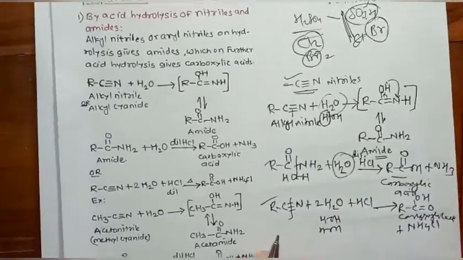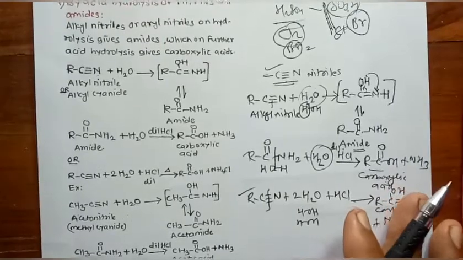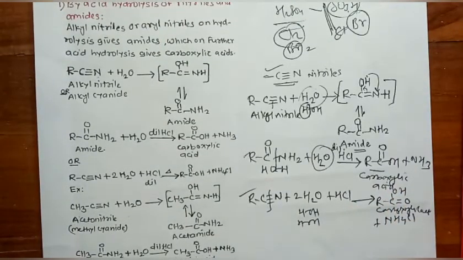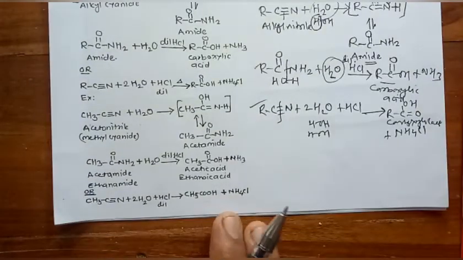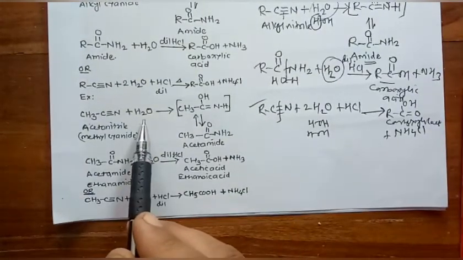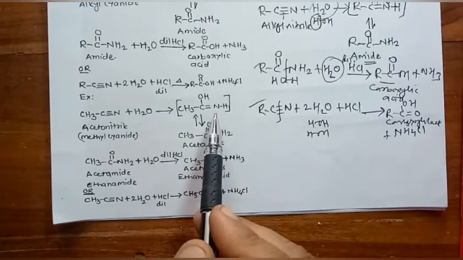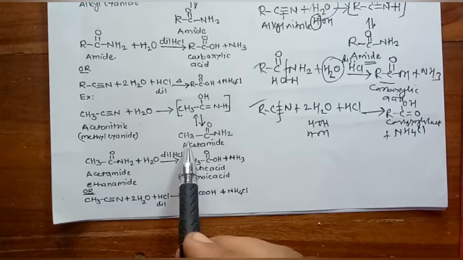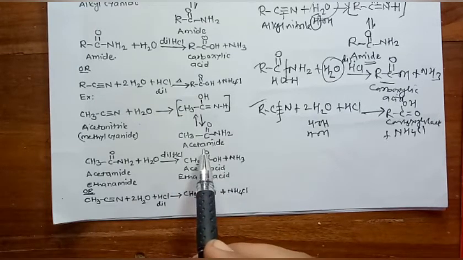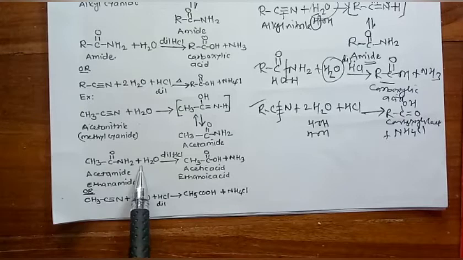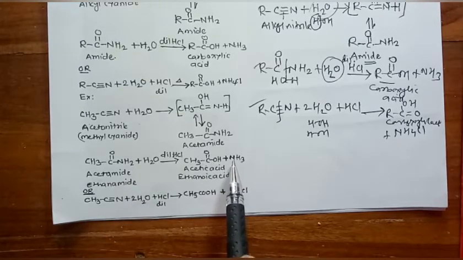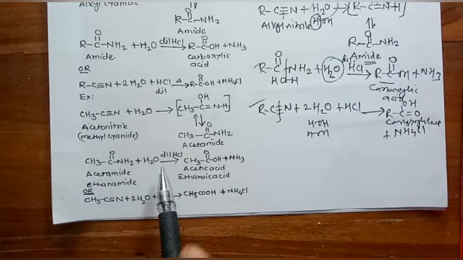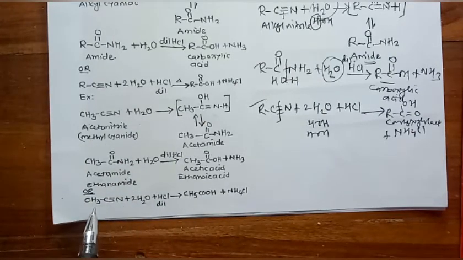I have taken some more examples. By using this method we can prepare acetic acid. When acetonitrile CH3C triple bond N is treated with water, it gives an unstable compound, and after rearrangement it gives CH3CONH2, that is acetamide. Acetamide on further hydrolysis gives CH3COOH plus NH3, acetic acid. Here I have taken this reaction in two steps. We can write the same reaction in one step also.